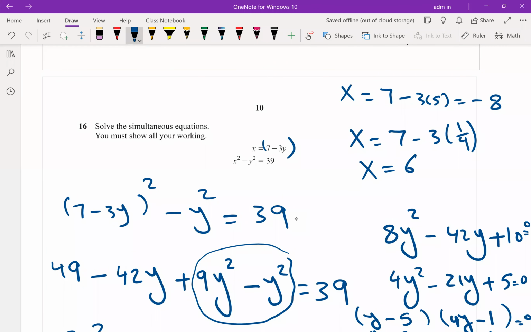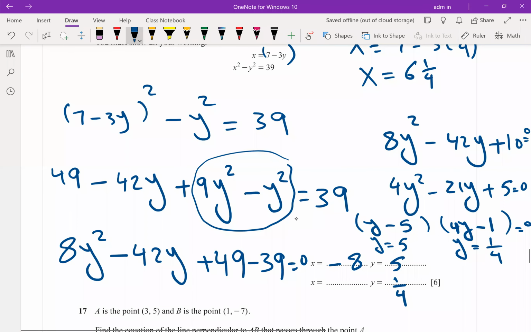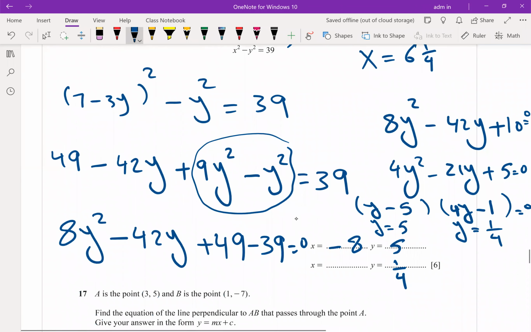6 and 4th will be 25 over 20. 6.25, correct. 6.25. And you can write this one as a decimal, 0.25.